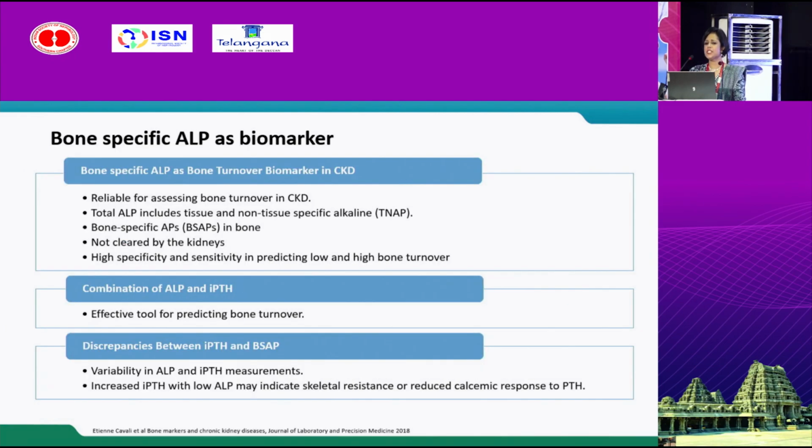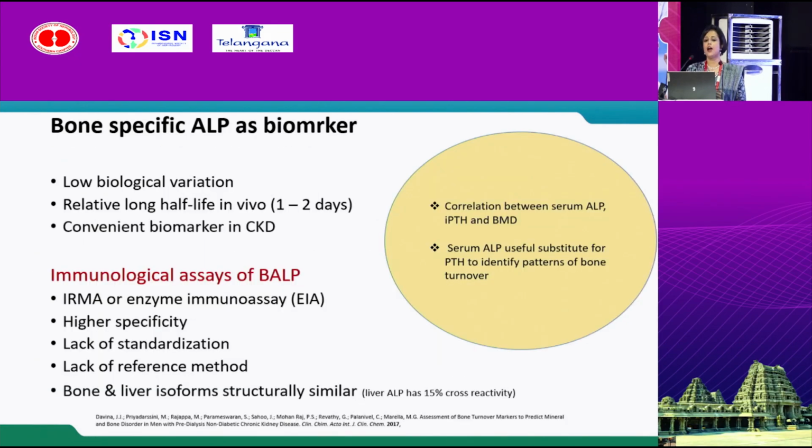Now, bone-specific ALP is having high specificity and sensitivity in assessing the bone turnover. The combination of PTH and bone-specific ALP is an effective tool. Of course, there can be variability. Increase in PTH with a low bone ALP means patient is having skeletal resistance to PTH. Now, it is having a longer half-life than PTH. So, the serum bone ALP could be a useful substitute in place of PTH to identify the bone turnover pattern.